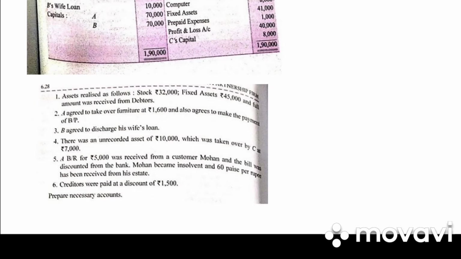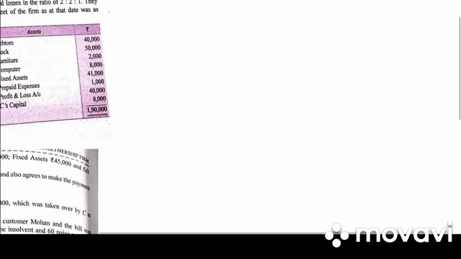A agreed to take over furniture and also agrees to make payment for bills payable. B agrees to discharge his wife's loan. There was an unrecorded asset of 10,000 which was taken over by C for 7,000. A bills receivable of 5,000 from a customer Mohan was discounted from the bank. Mohan became insolvent, and 60 paisa per rupee has been received. Creditors were paid with a discount of 1,500.